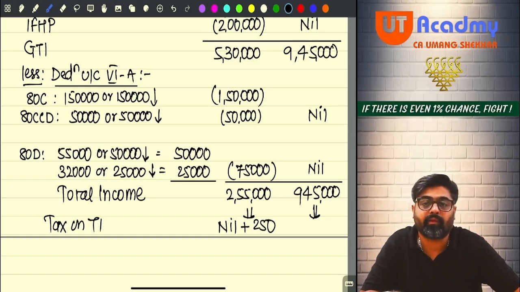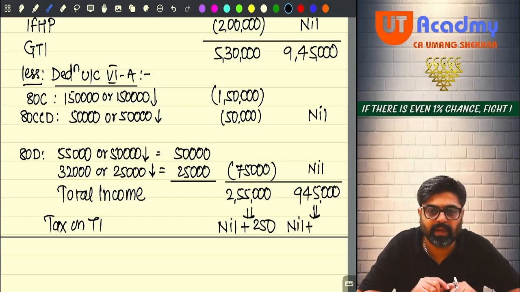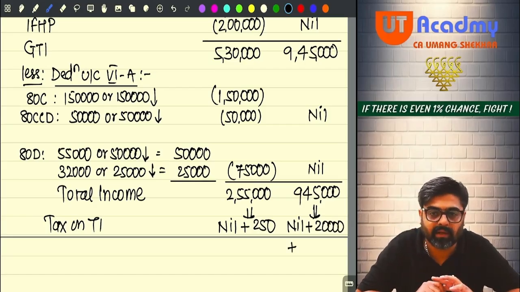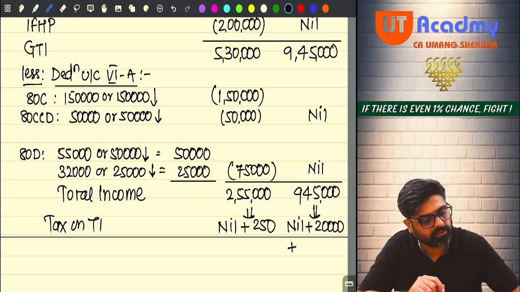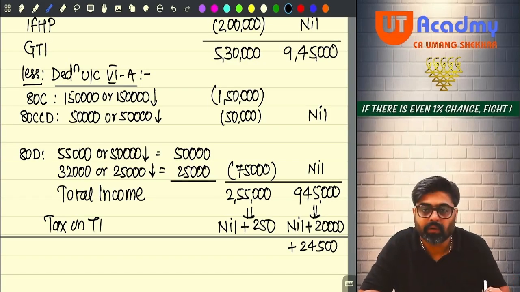And 9,45,000: out of that, on the first 3 lakh rupees there is no tax. Then 3 lakh to 7 lakh is 4 lakh rupees. On that 5%, it will be 20,000. And then 7 lakh to 9,45,000 it will be 10%. So 7 lakh to 9,45,000, meaning 2,45,000 into 10%, it will be 24,500. Done, sir?